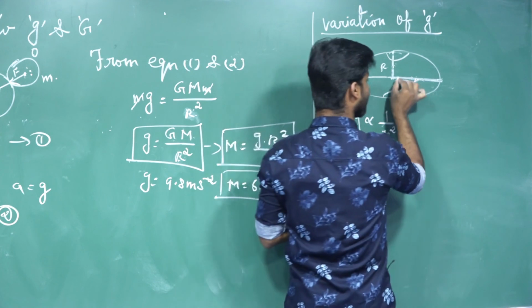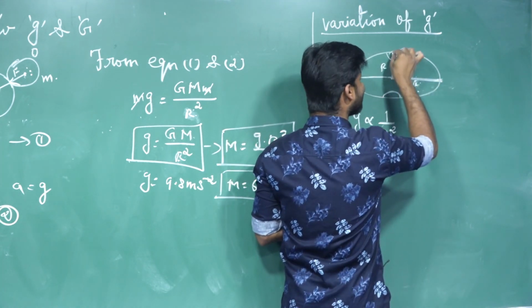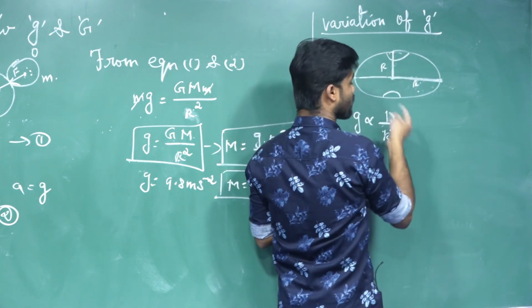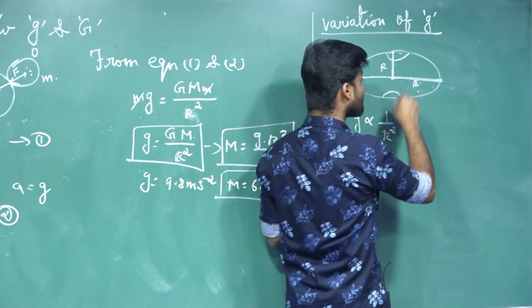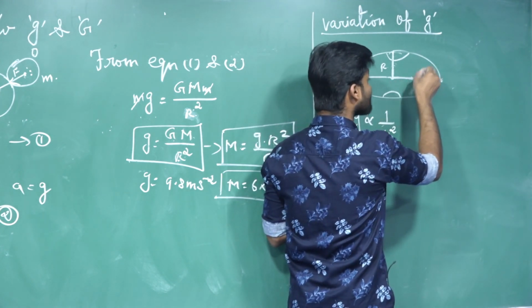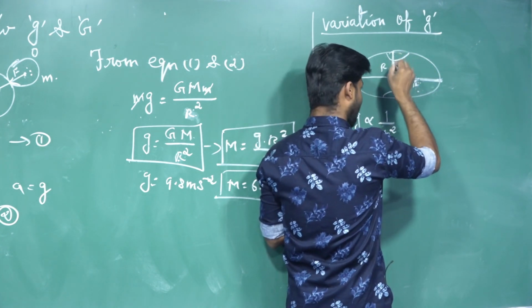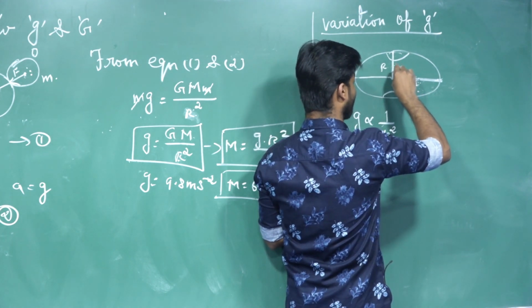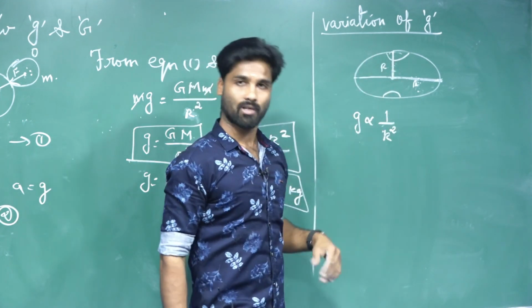Here the distance is more, so the acceleration due to gravity is less. Here the distance is less, so the acceleration due to gravity is more. So when the geometric radius is maximum, the acceleration due to gravity is minimum. When the geometric radius is minimum, the acceleration due to gravity is maximum. This is the variation of acceleration due to gravity.